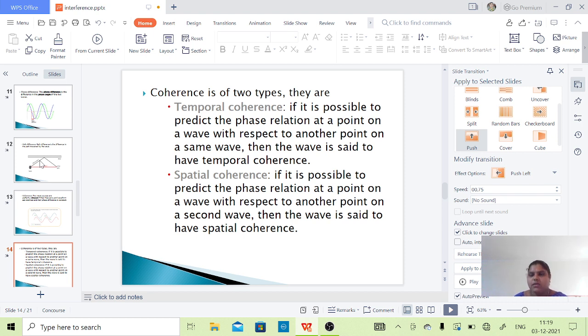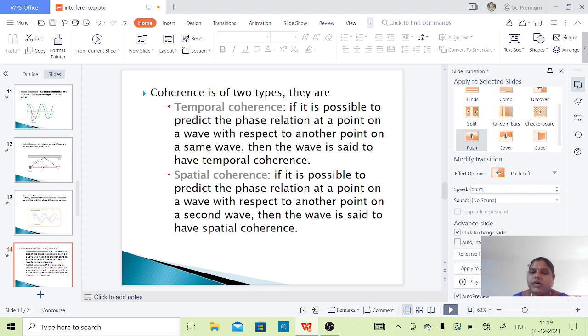Temporal coherence means it is possible to predict the phase relation at a point on a wave with respect to another point on the same wave. The coherence we are saying is according to a single wave. Within the wave, if there is a phase relation between two points, then the wave is said to have temporal coherence. And in spatial coherence, we are taking two waves.